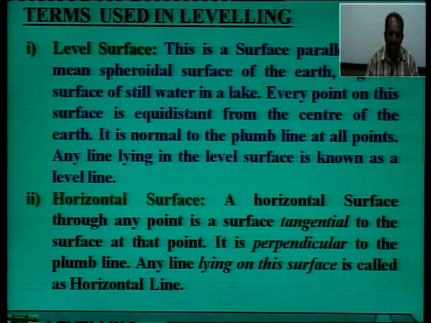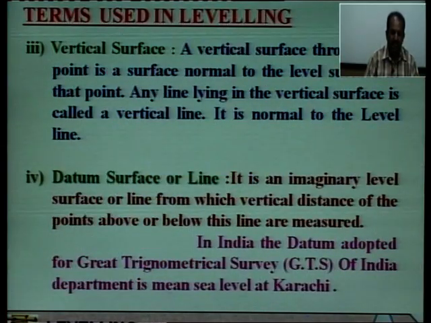So, next is horizontal surface. A horizontal surface through any point is a surface tangential to the level surface at that point. It is perpendicular to the plumb line. Any line lying on this surface is called a horizontal line.